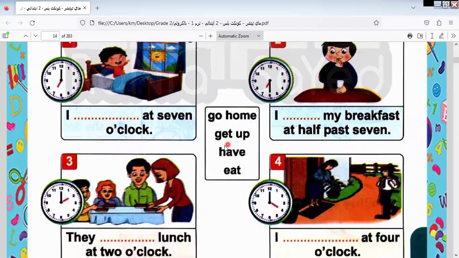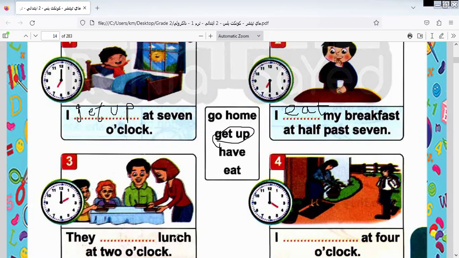Here we have the sentences, and these are the words related to these sentences. Here we have I space at 7 o'clock. So the answer will be get up. I get up at 7 o'clock. But my breakfast, here I eat my breakfast. So the answer will be I eat my breakfast.